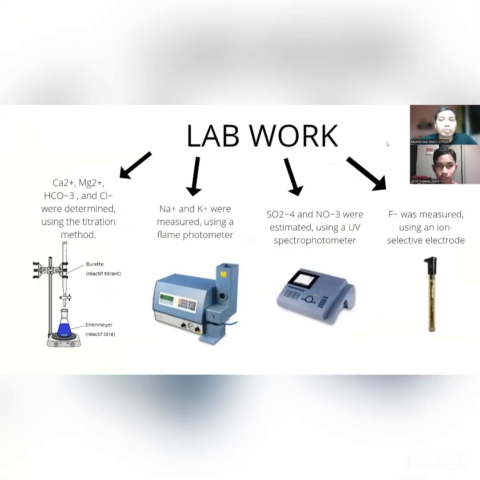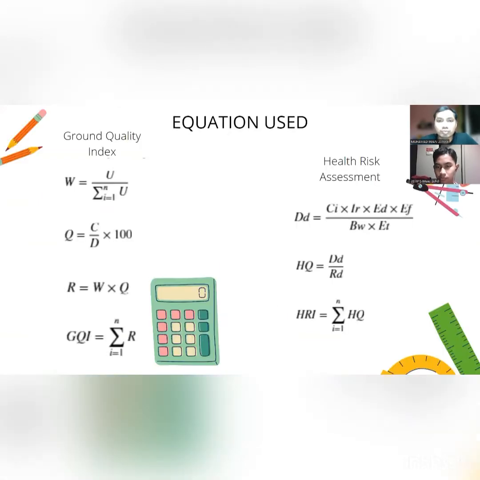For the lab work, calcium, magnesium, HCO3 and chloride ion were determined by using the titration method. For sodium and potassium, they use the flame photometer. For sulfate and nitrate, they use the UV spectrometer. And for fluoride ion, they use the ion selective electrode.